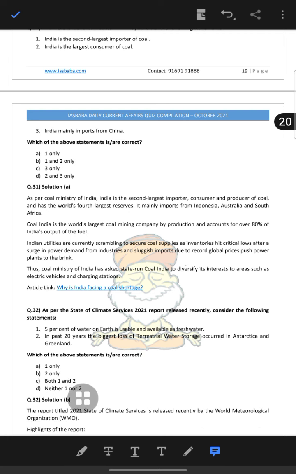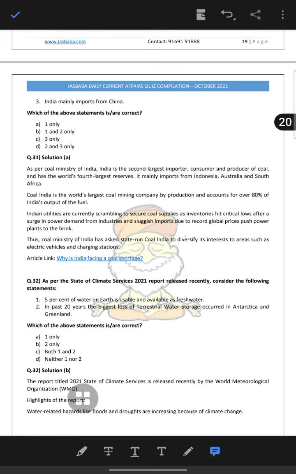Coal India is the world's largest coal mining company by production and accounts for over 80% of India's output. Indian utilities are currently scrambling to secure coal supply amid sluggish imports and global prices, and the Coal Ministry is working on it. Coal India has diversified into new areas such as electric vehicles and charging stations.